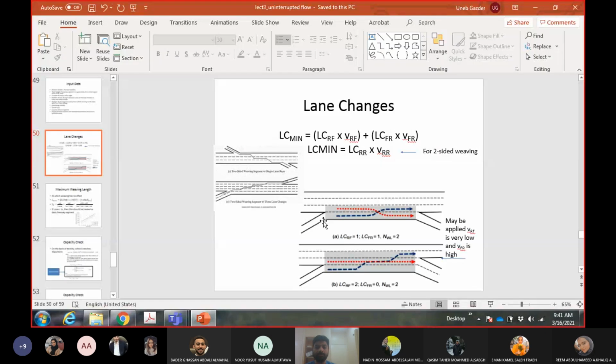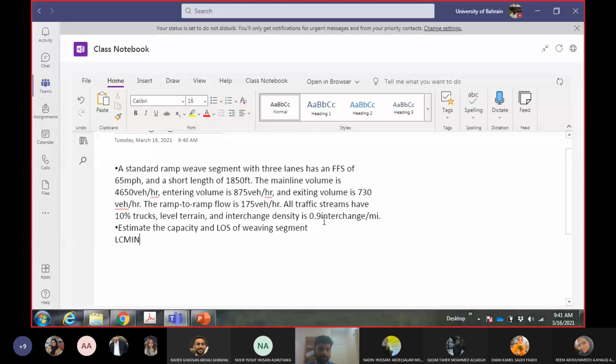Before that, I should calculate the flow rate. So flow rate for the main line, which is the freeway segment. Let me call it freeway to freeway.